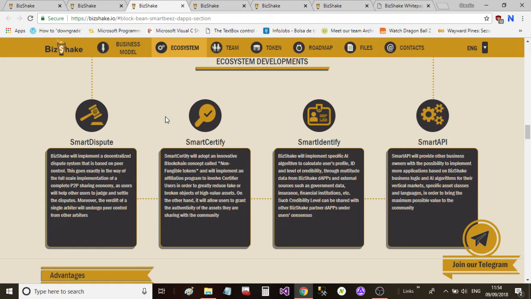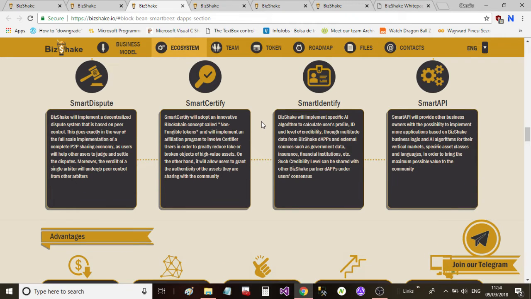Smart Certify will adopt an innovative blockchain concept called non-fungible tokens, and will implement an affiliation program to involve certifier users in order to greatly reduce fake or broken objects of high-value assets. On the other hand, it will allow users to grant the authenticity of the assets they are sharing with the economy. Bizshake Smart Identify will implement specific AI algorithm to calculate users' profile, ID, and level of credibility through multitude data from Bizshake dApps and external sources such as government data, insurance, financial institutions, etc. Such credibility level can be shared with other Bizshake partners, dApps under the user's consensus.